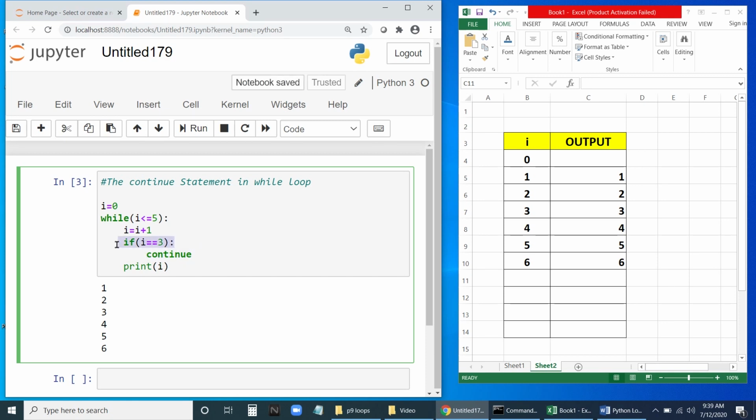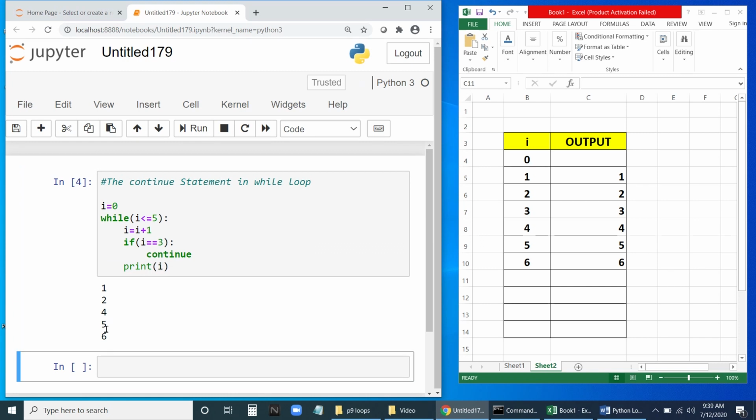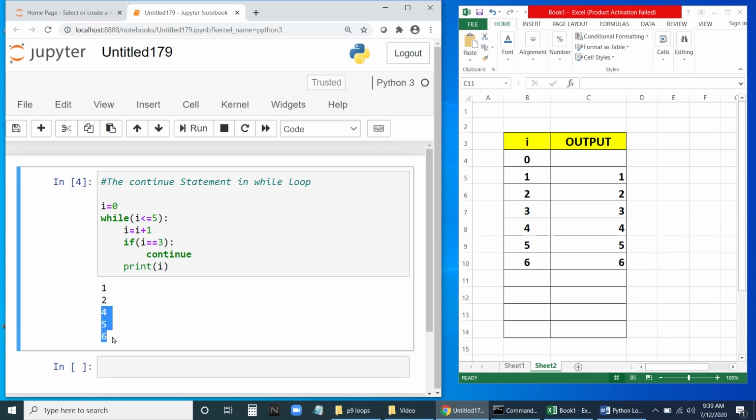Now see, when I equal to 3, it will continue. It will go back to the condition and check the condition, and try to enter. So it will not print I. That means when I becomes 3, it will not print. Let us run this one. And you can see 1, 2, 4, 5, 6. 3 is missing here. Why is 3 missing? When I equal to 3, continue is there. So we are skipping the rest of the loop body. The statement after the continue will be skipped, so print I will not be executed. That's why 3 will be missing here.